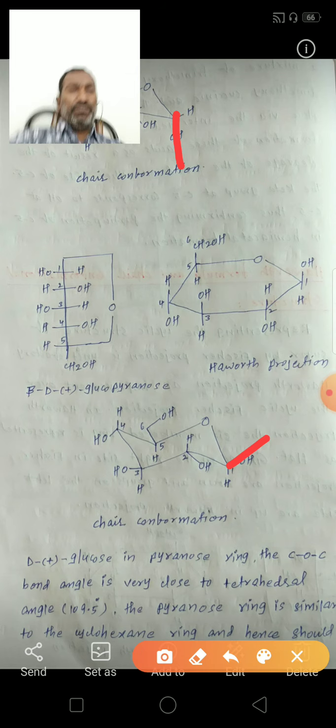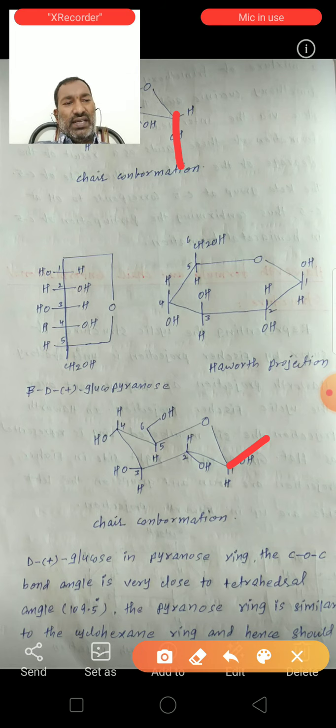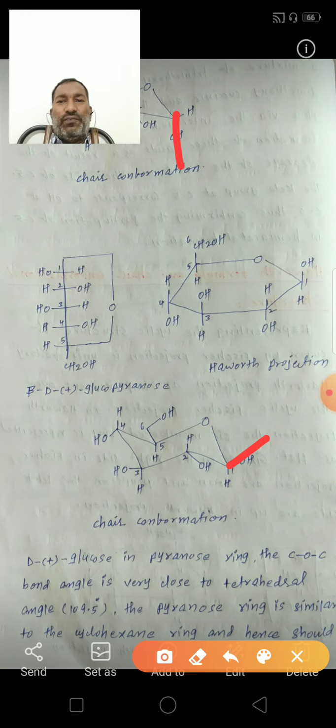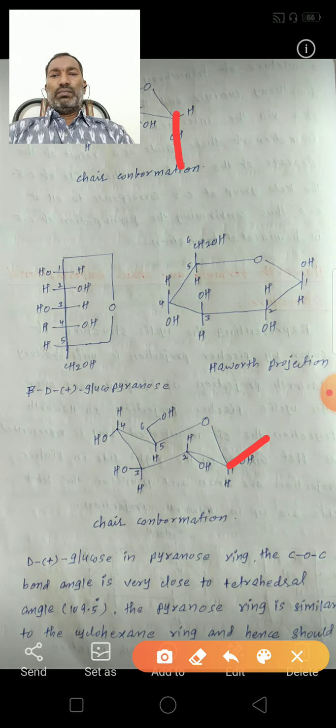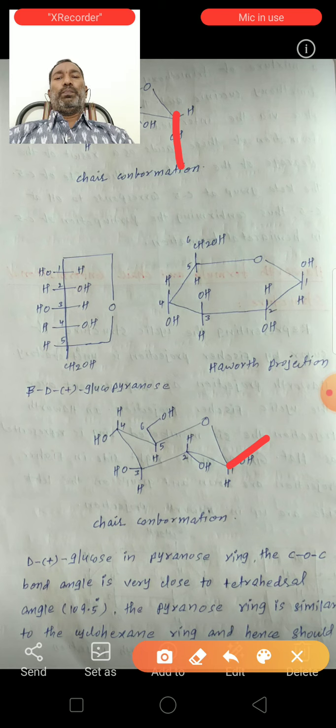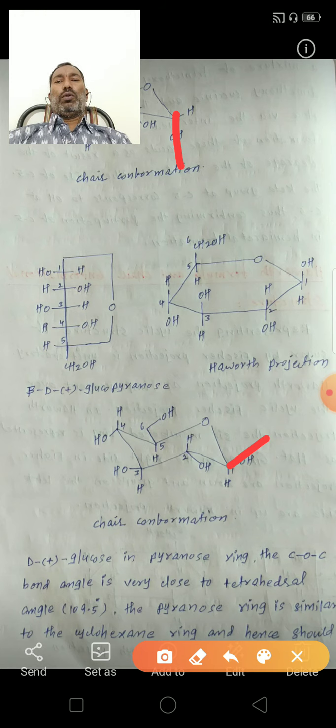These are the Haworth and chair conformation structures of alpha and beta D plus glucopyranose.